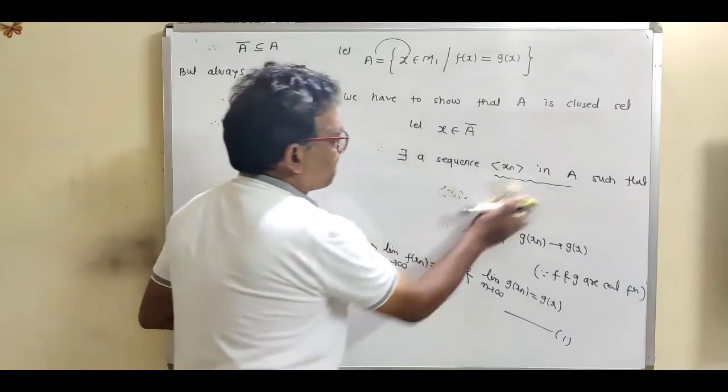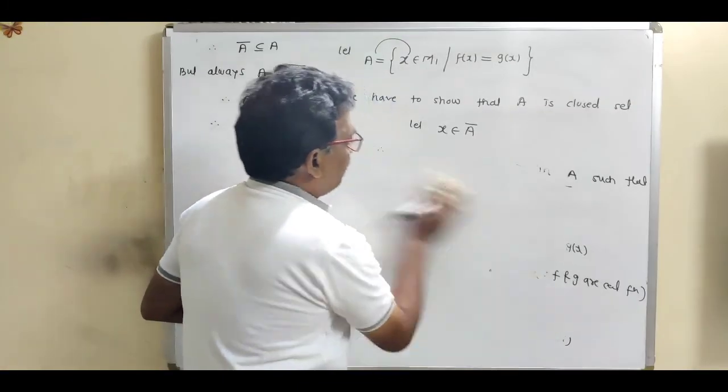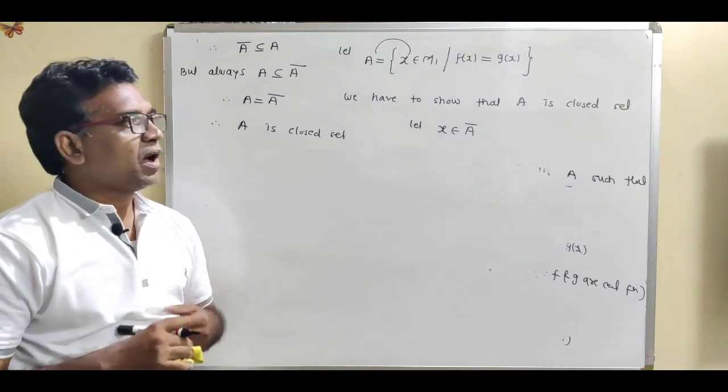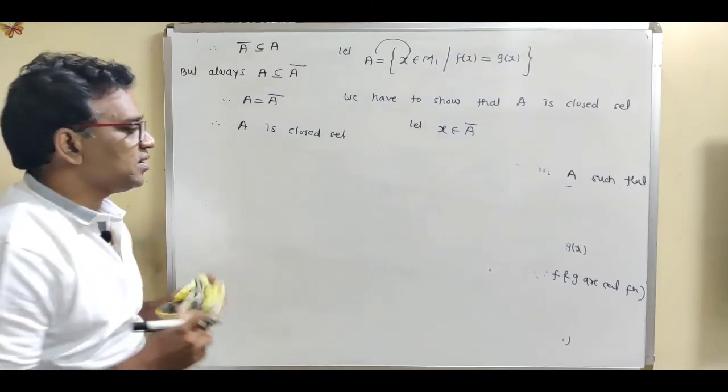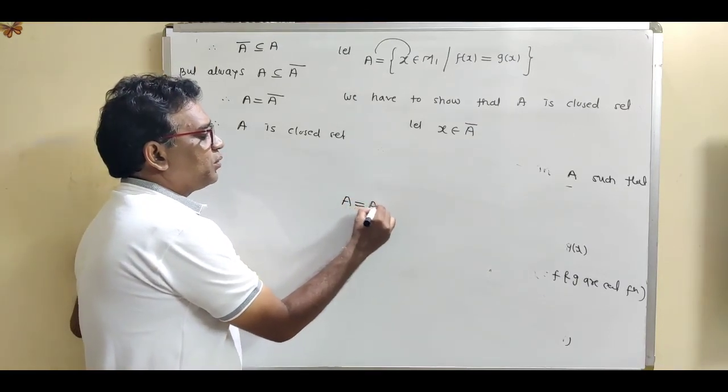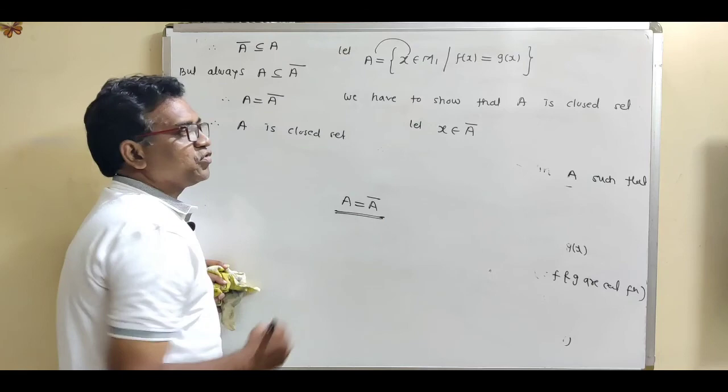So see, we have taken these 3 examples on closed set. How to show that any set is a closed set? Closed set means show that A is equal to A closure. This is the definition of closed set.